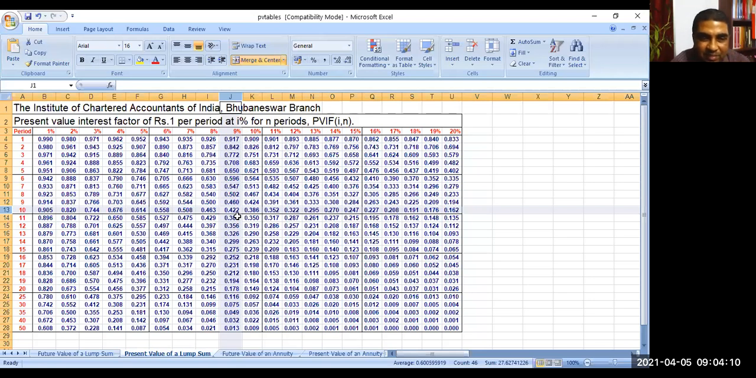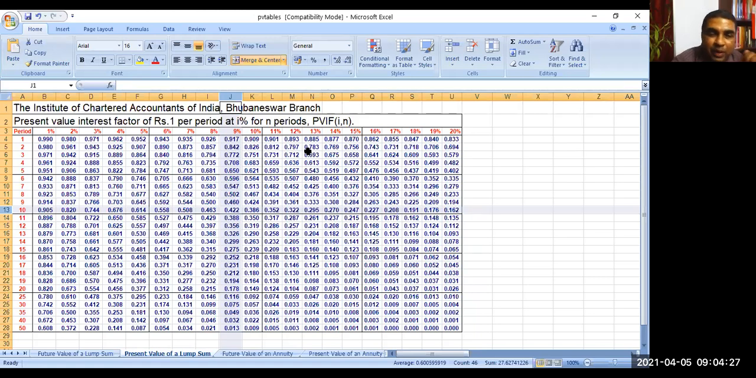Did you understand the use of these two tables? Yes, sir. Okay, so if you know this rate is the time value of money, then we can convert present value to future value and future value to present value.